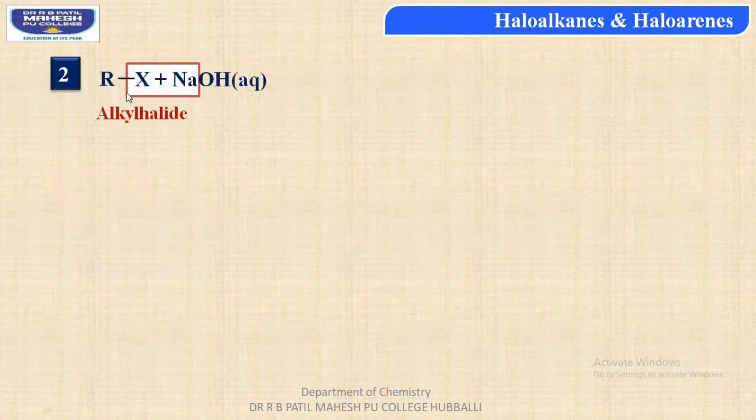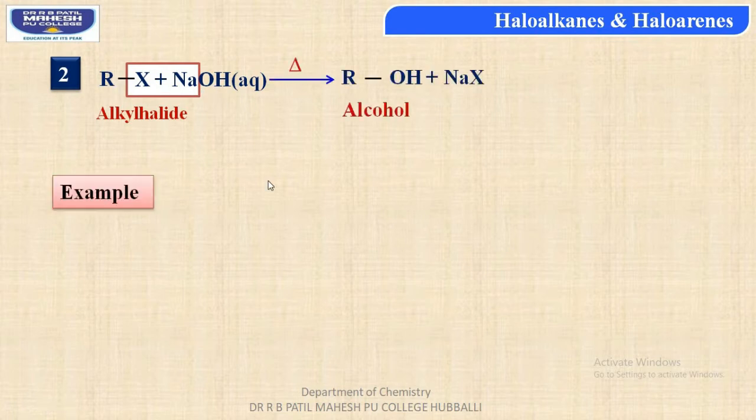Second, when an alkyl halide is treated with sodium hydroxide dissolved in water, that is aqueous, then students, the removal of sodium halide occurs with the formation of ROH, that is alcohol.